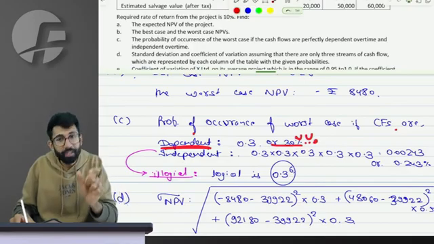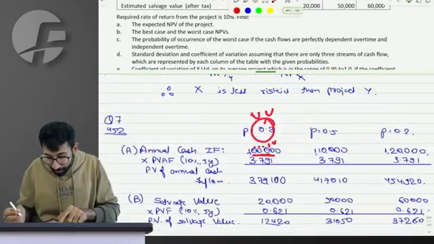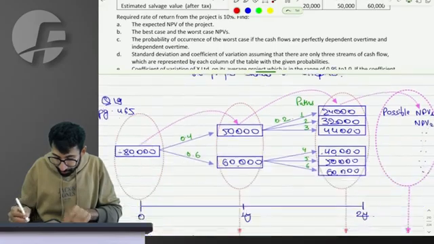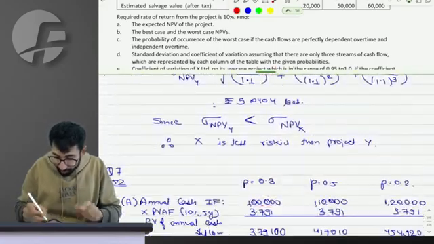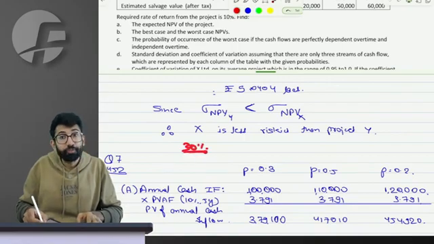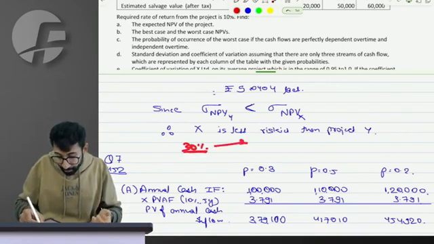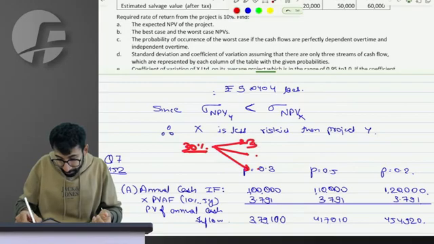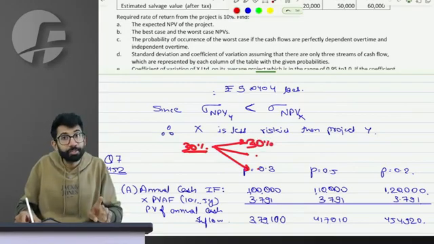Logical. But if the cash flows are independent, try to feel what I'm saying. In the first year, sir, there is only 30% chance of getting 1 lakh. Then in the next year, I again have 3 possibilities in which 1 lakh is only 30%.